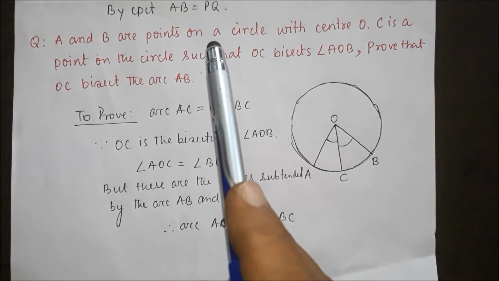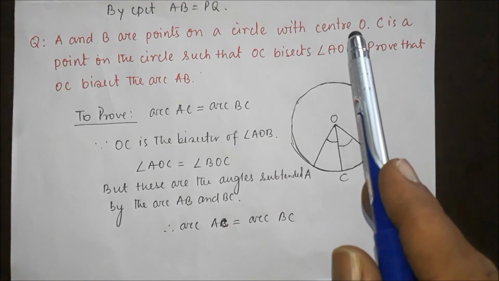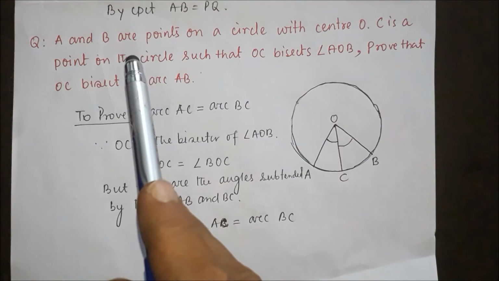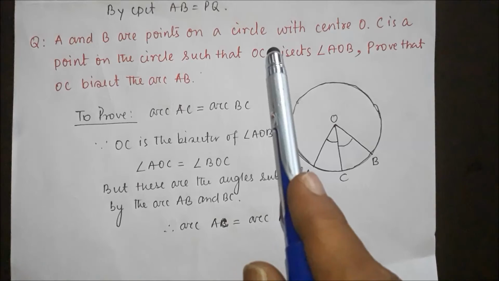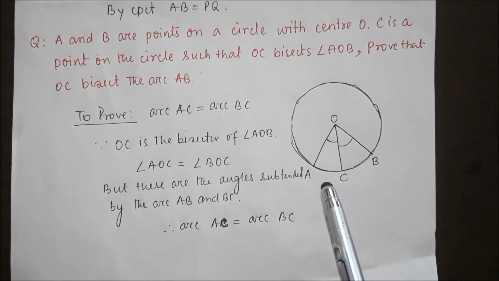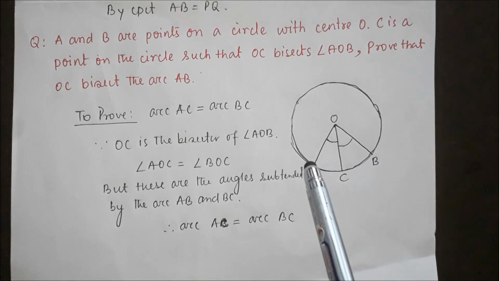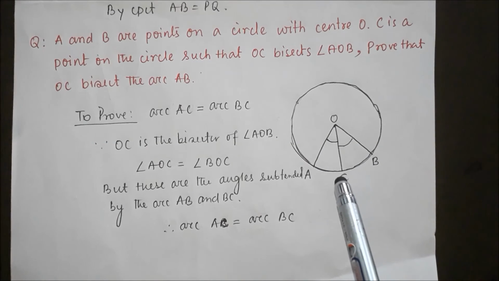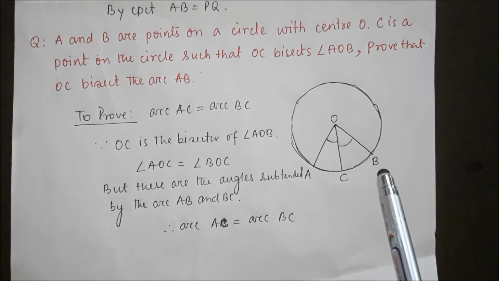Now, let us take our first problem. A and B are points on a circle with center O. C is a point on the circle such that OC bisects angle AOB. That means angle AOC equals angle COB.